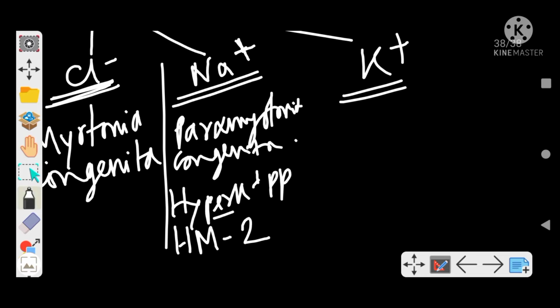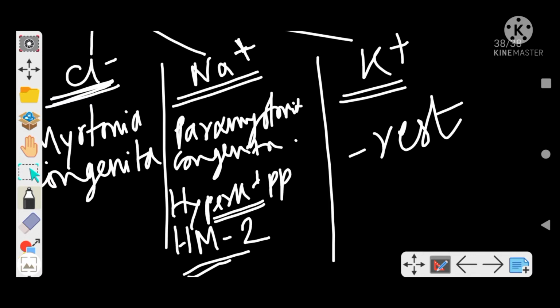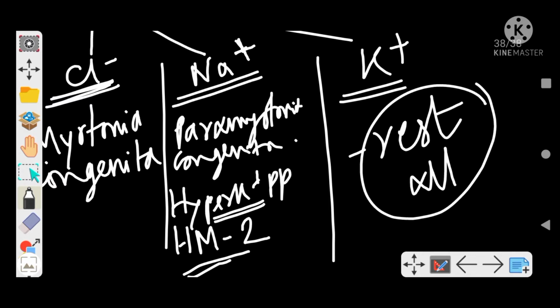Remember, it is hyperkalemic, right? And calcium was hypokalemic, and hemiplegic migraine type 2. Rest all comes under potassium channelopathies. Anything apart from calcium, chloride, and sodium channelopathies comes under potassium channelopathies, right? So this is clear.